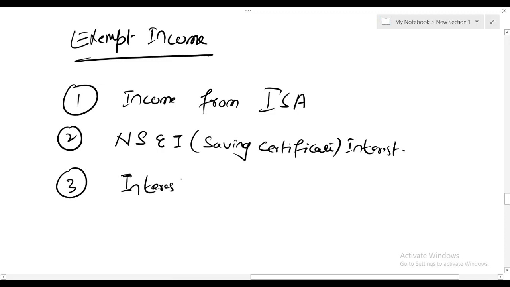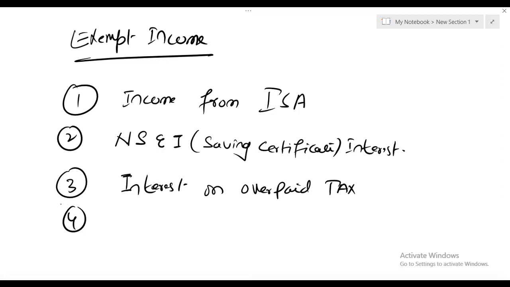Interest on overpaid tax. If an individual has paid more tax to HMRC, then HMRC is really good in the UK. Number one, they will refund the overpaid tax, and second, they will give interest to that individual as well.